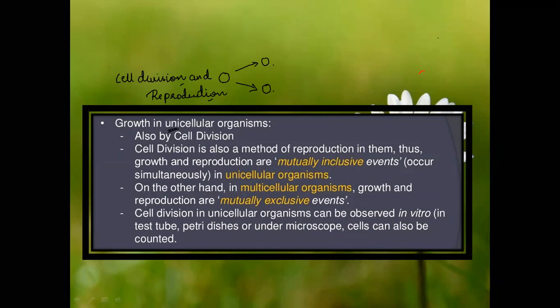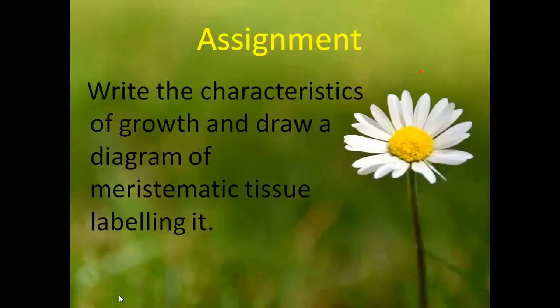Let us quickly go on to the assignment question which is there for you. Please take a screenshot or write it down. Write the characteristics of growth and draw a diagram of a meristematic tissue, labeling it. I want you to do it to understand it better. You can check these slides as well.